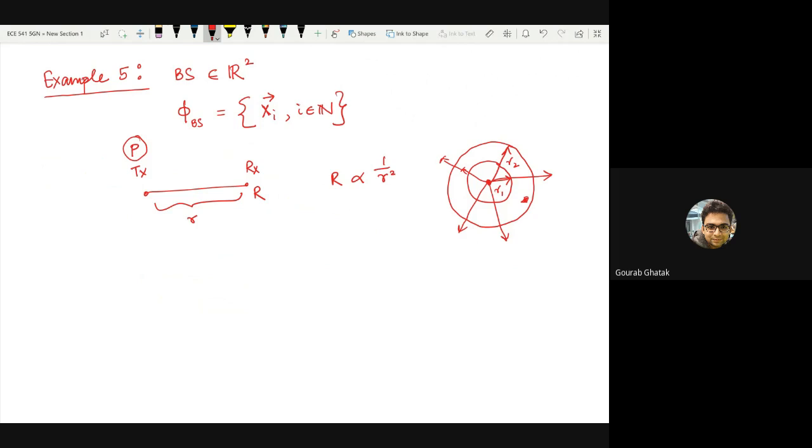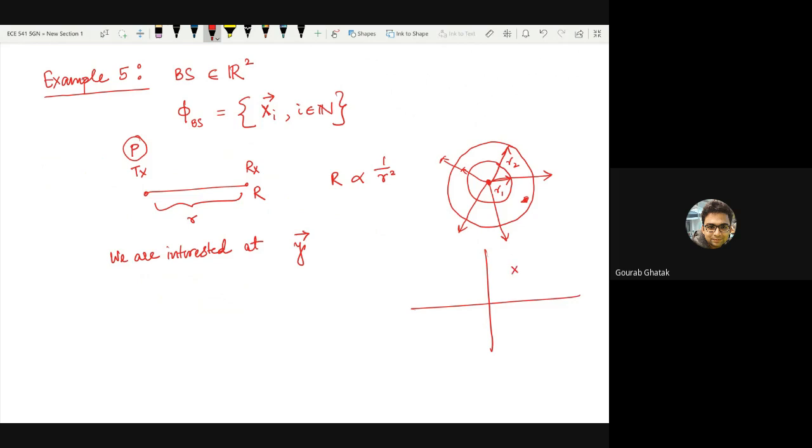So if we have a power law which says that the received power, at a location y in the plane, and again, it's always interesting to keep a figure in mind.